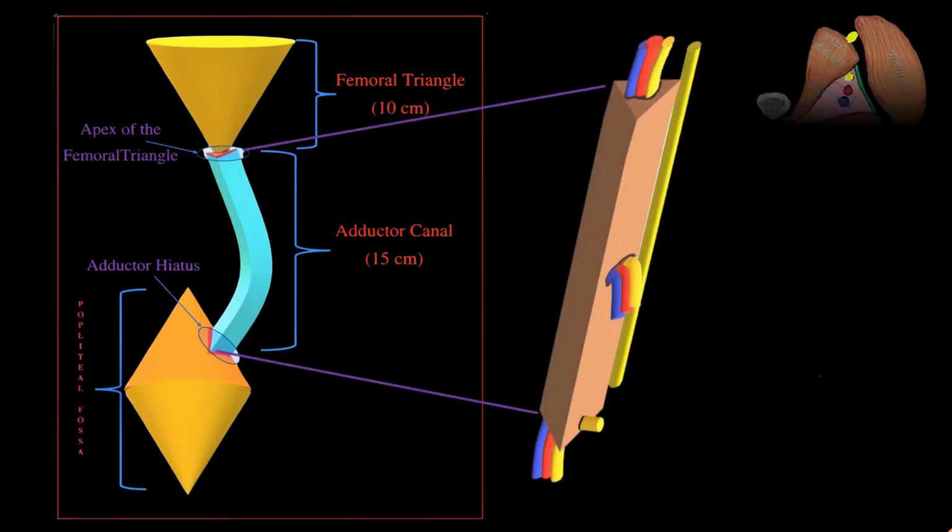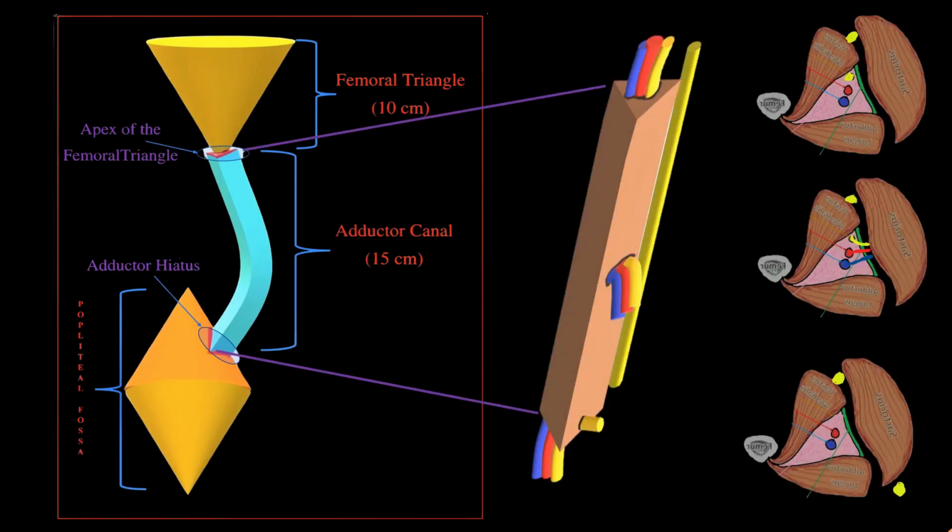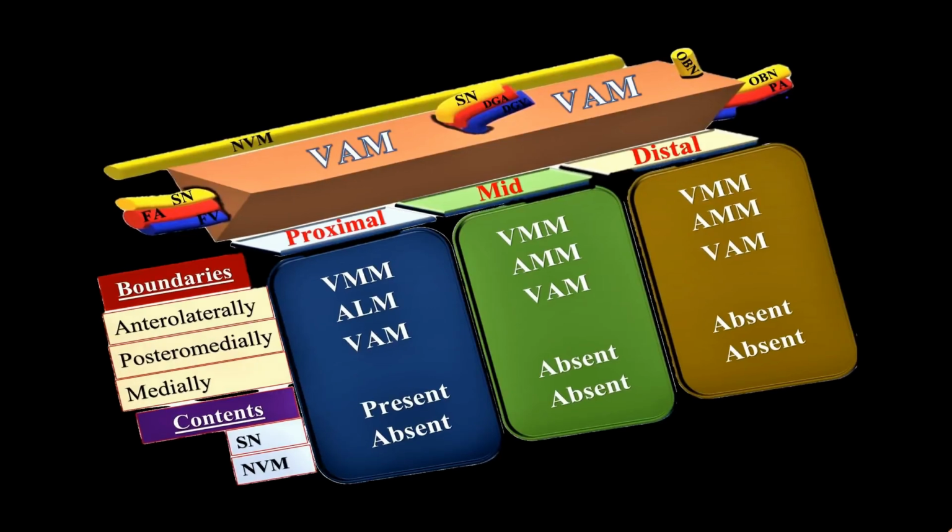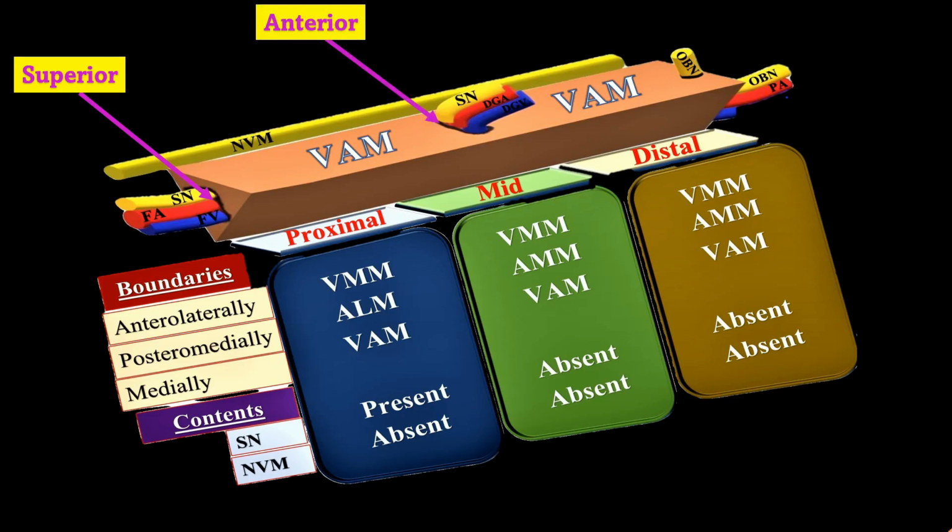Therefore, the adductor canal serves as a passageway for the structures that move between the front and the back of the thigh. The adductor canal consists of three foramina. The femoral vessels and the saphenous nerve enter the adductor canal through the superior foramen. The saphenous nerve and the descending genicular vessel exit the adductor canal through the anterior foramen, piercing the vasculoadductor membrane. Finally, the femoral vessels exit the adductor canal via the inferior foramen, also called the adductor hiatus, to become the popliteal vessel.